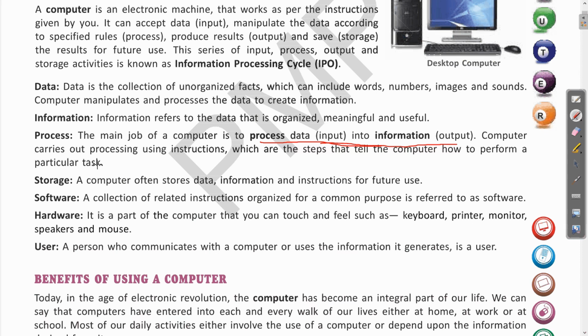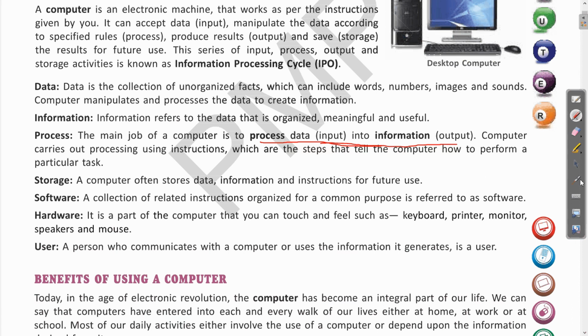Now the computer carries out processing using instructions, which are the steps that tell the computer how to perform a particular task. So this processing is the one which converts our data into information on the basis of instructions or whatever commands we give to the computer. So this is all about the process or processing.